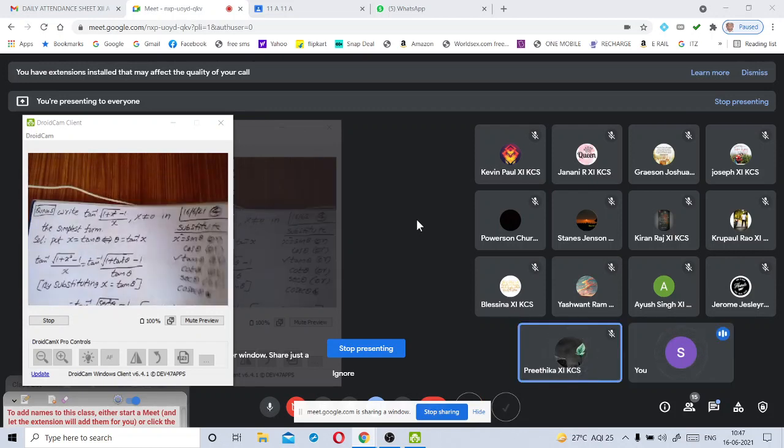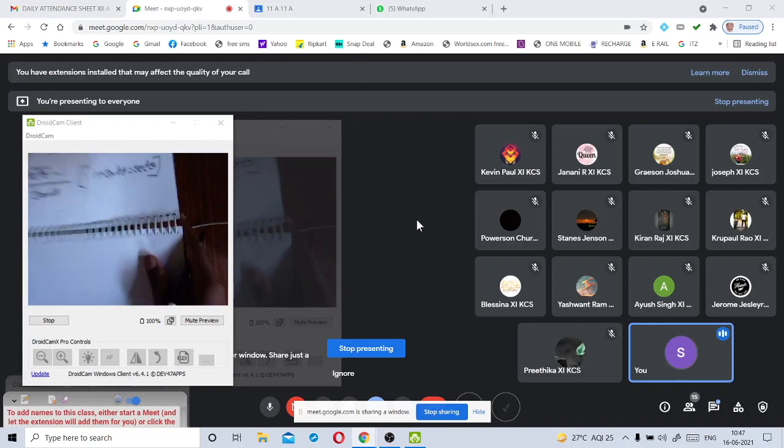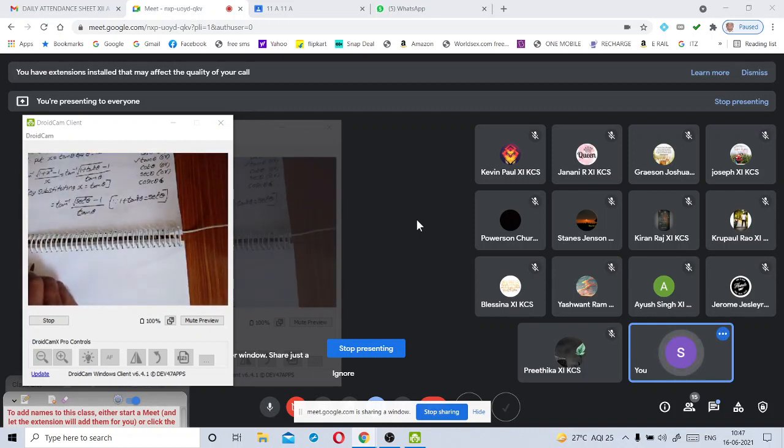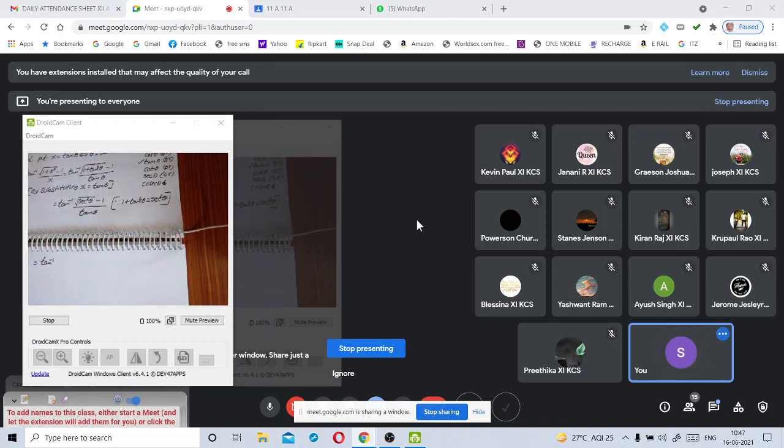Now, come to this next step. Tan inverse of square root of secant square theta minus 1 by tan theta. What will you get here? Secant theta. Square root and square get cancelled. We get only secant theta minus 1 by tan theta. Understood this part?